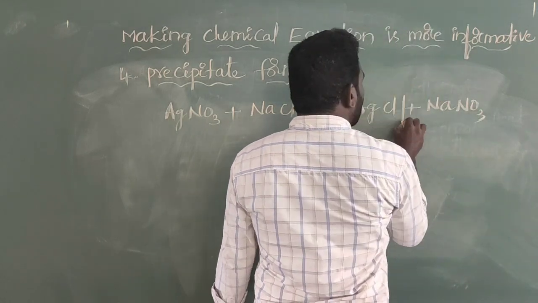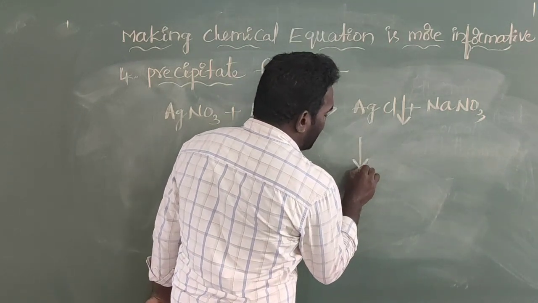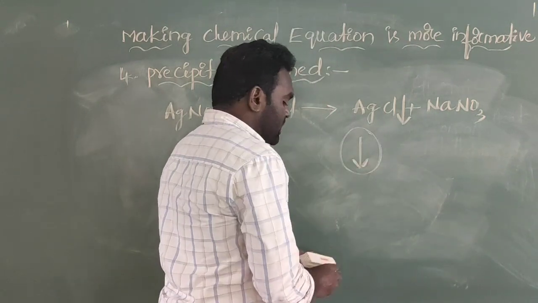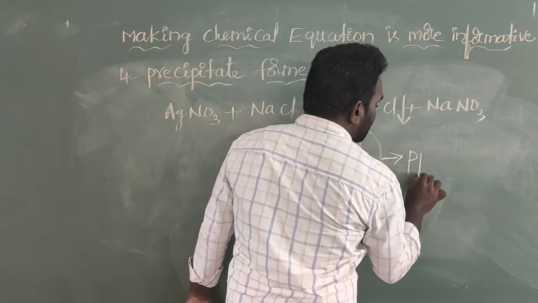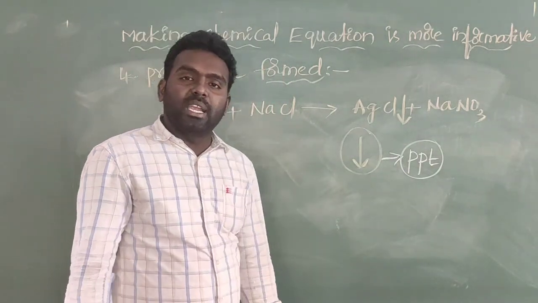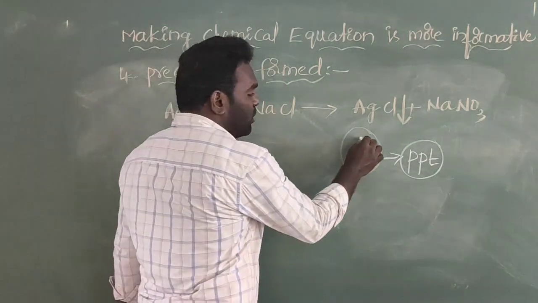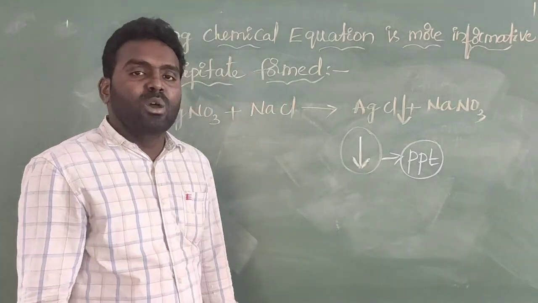Here you will see that AgCl has a downward arrow mark. This downward arrow mark indicates a precipitate. Simply we write precipitate as PPT. So by writing this downward arrow mark, it is indicating a precipitate.